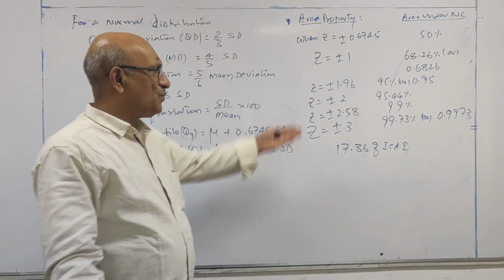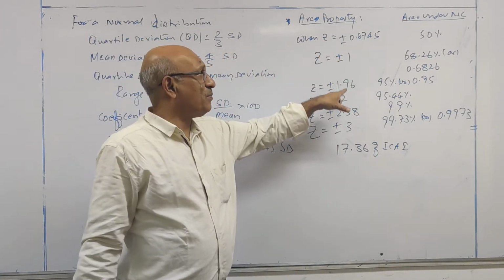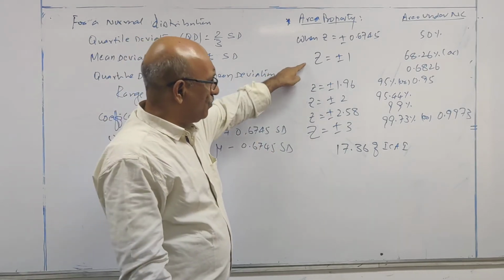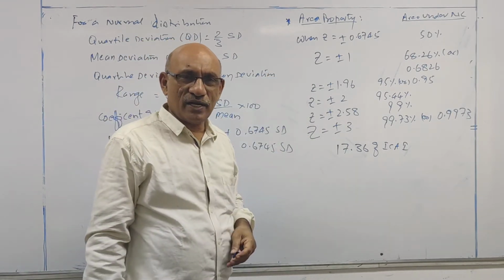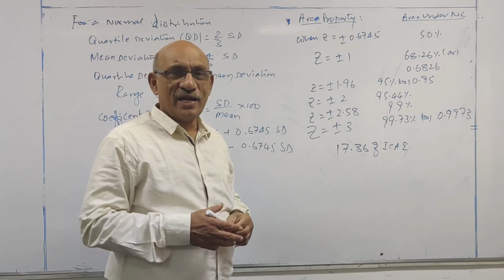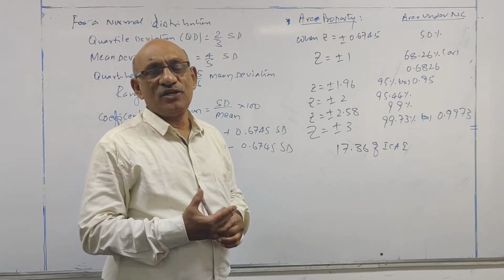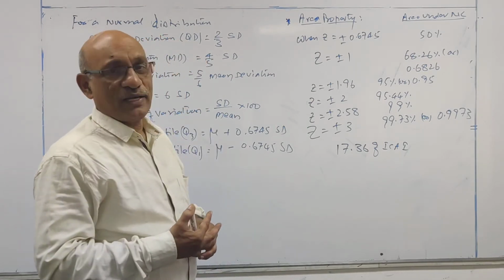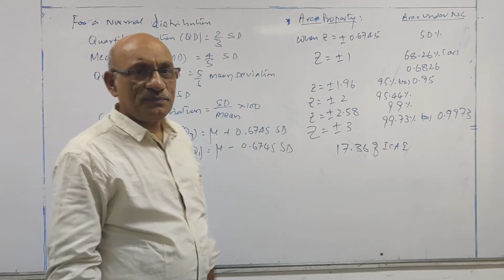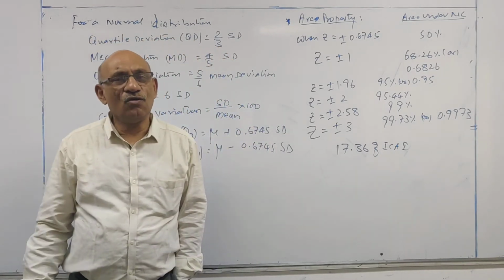Open that one. These points are available except this area property. In the ICAI material, only 3 values are given. 3 more values I added from my side to give some additional information about the normal curve. When you know this, we can go for problems.